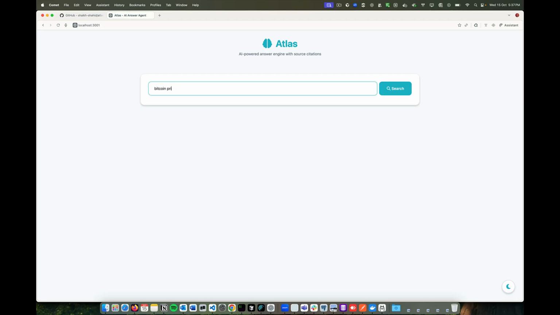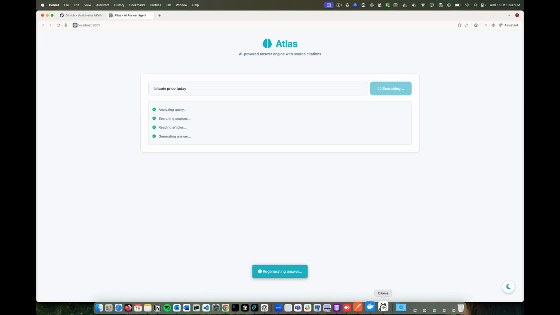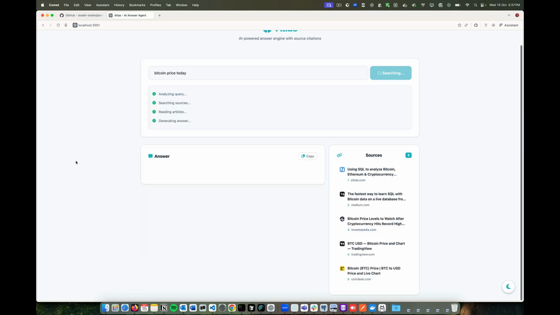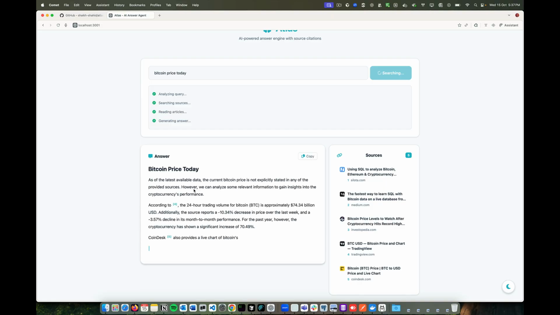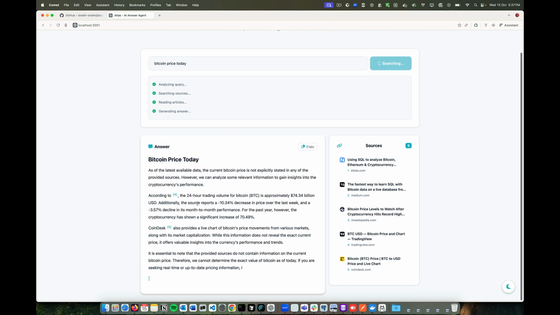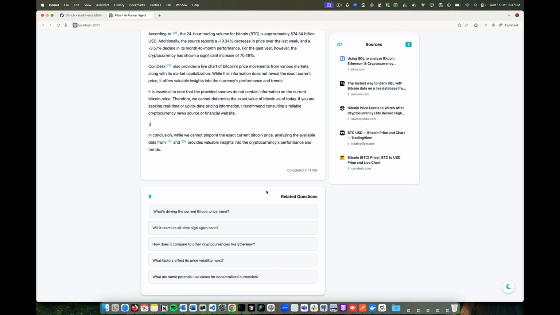Bitcoin price today. So what it's doing right now is taking the query and analyzing whether it already has any context. That means, did you really ask these questions? Oh, sorry, I think my Docker is not up. Okay. So it's now able to fetch the data from different sources, and it tells you which sources it got the data from.